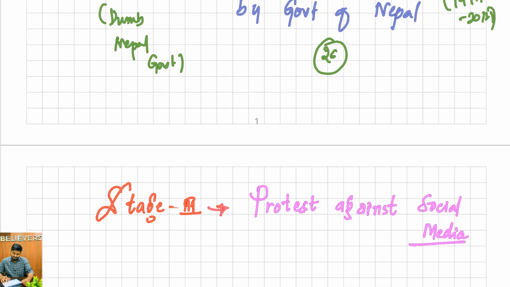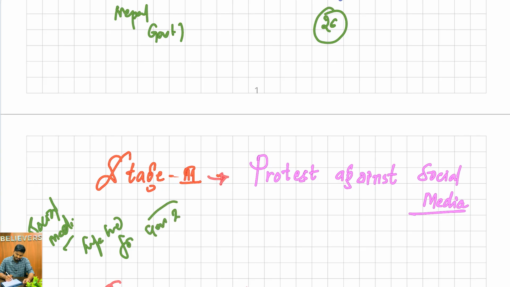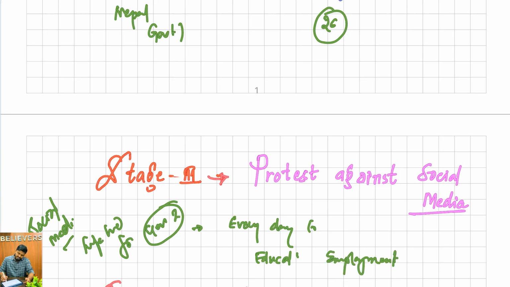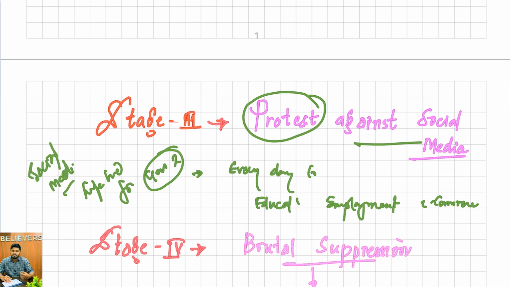So stage 3. This is where the protest intensified, because social media is almost like a lifeline for Gen Z. It is important not only for their day-to-day activities, but also for education, employment, and all the other aspects. E-commerce. So everything was set aside, everything was broken down. So the people started protesting against the social media ban. And what was the response of the government?